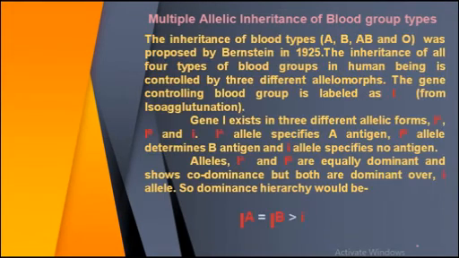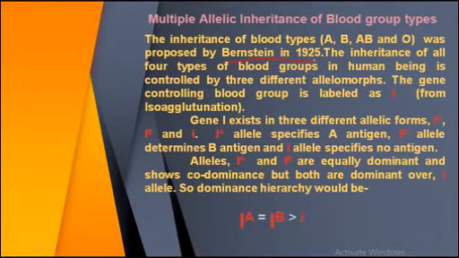Now see, multiple allelic inheritance of blood group types. The inheritance of blood types, that is A, B, AB and O, was proposed by Bernstein in 1925.